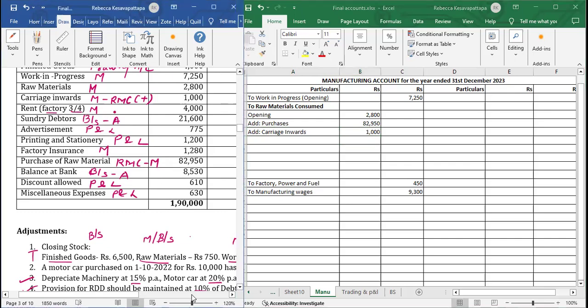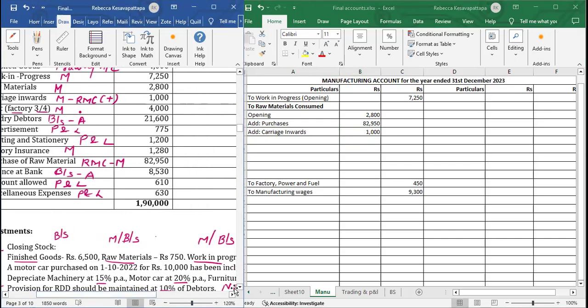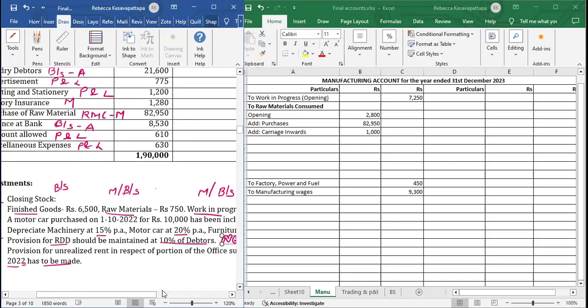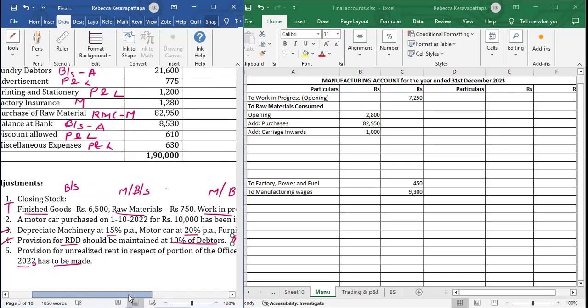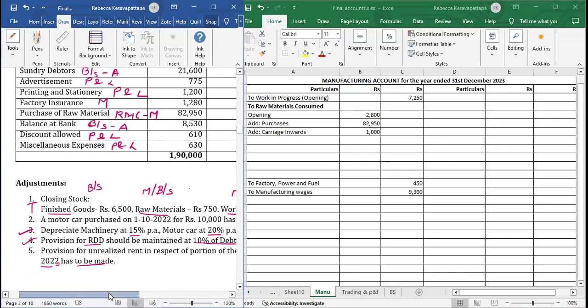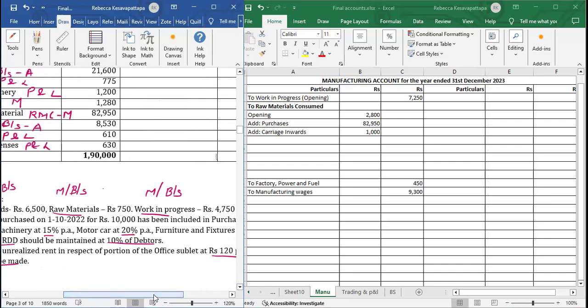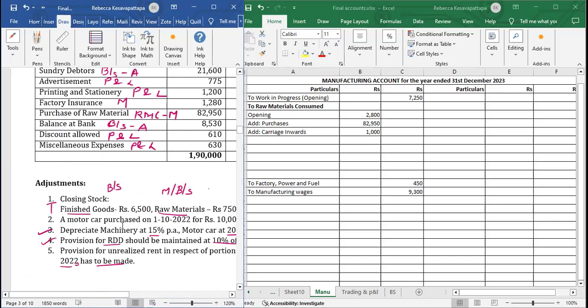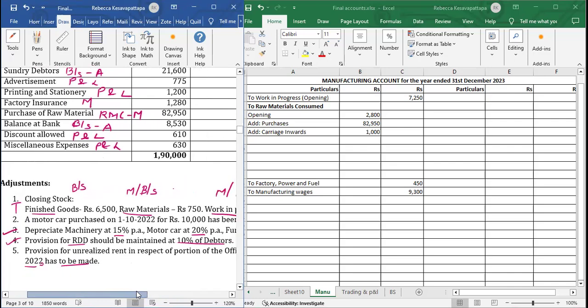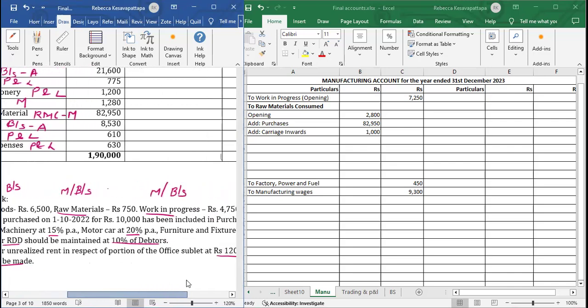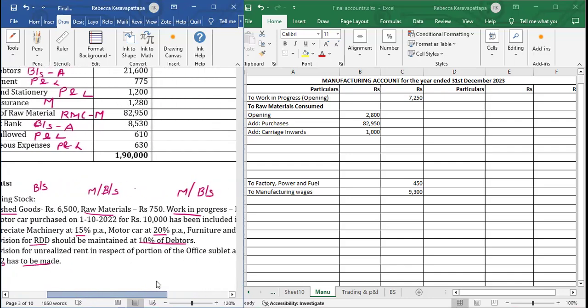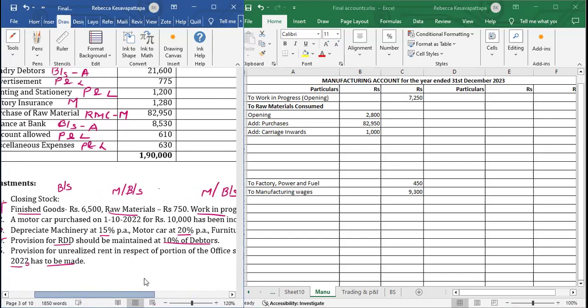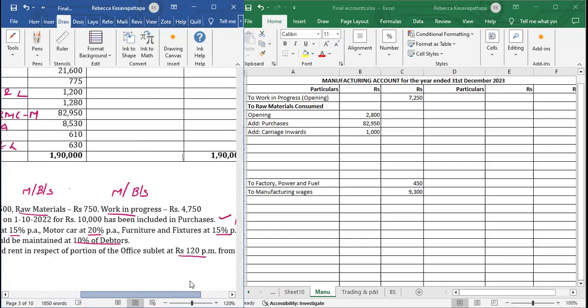But if we scroll down in the adjustments, there was a statement which was saying a motor car purchased on 1st of October 2023 for rupees 10,000 has been included in purchases.